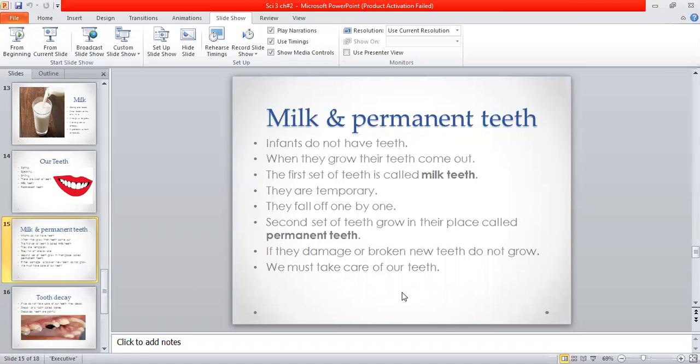Permanent teeth are fixed teeth, and again and again I'm saying that if they are damaged or broken, new teeth do not grow. We must take care of our teeth and keep them in good condition.